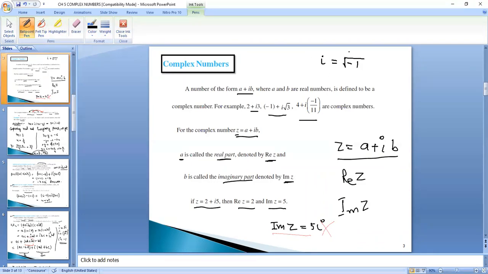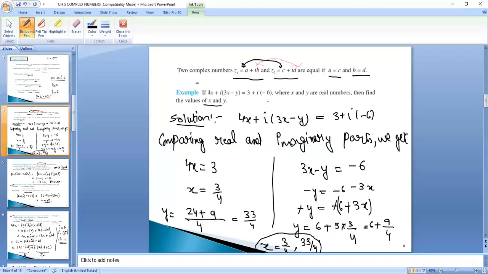This is an imaginary number, which does not exist in nature anywhere. The first part of the number a plus iota b, the number a, is called the real part, and the number associated with imaginary iota is called the imaginary part. Real part is written as Re Z in short form, and imaginary part is written as Im Z in short form, right?